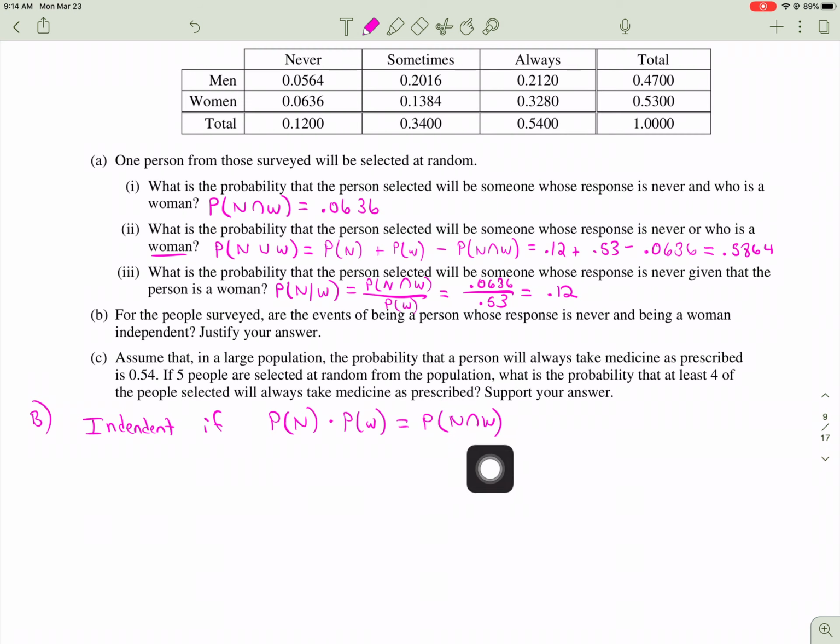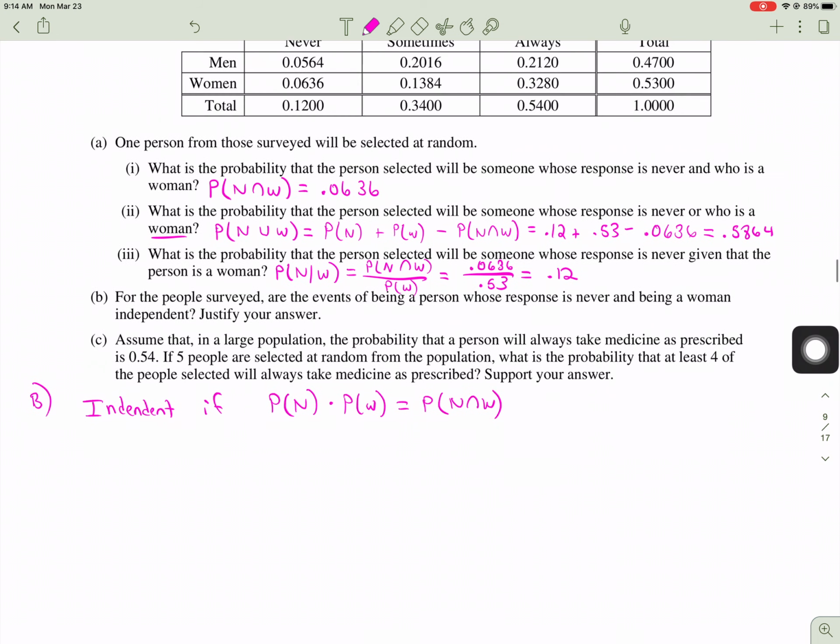For example, think of independent events. Flipping a coin, getting heads, rolling a die, getting 2. Those events do not affect each other. So what's the probability of both happening? Heads, 1 out of 2. Getting a 2, 1 out of 6. That's 1 out of 12. That is the probability of getting a heads and a 2. So these are independent if this is true.